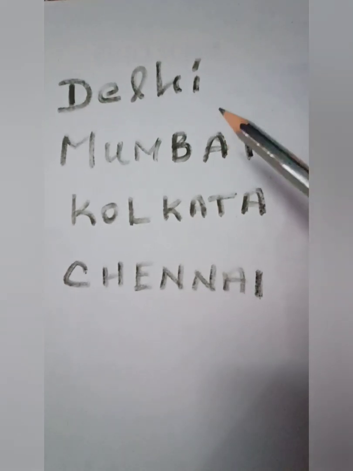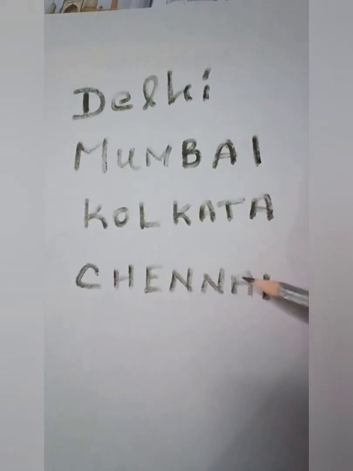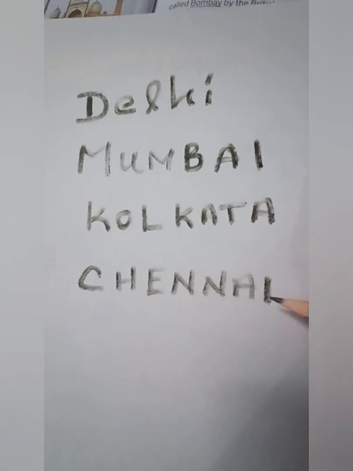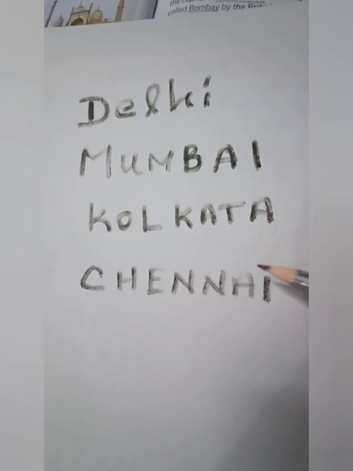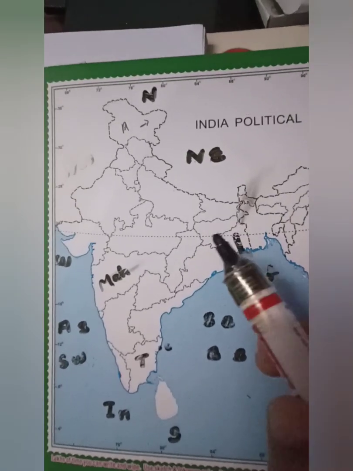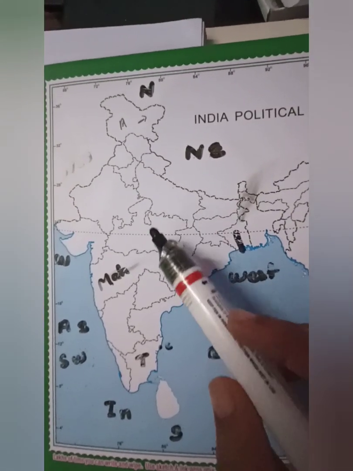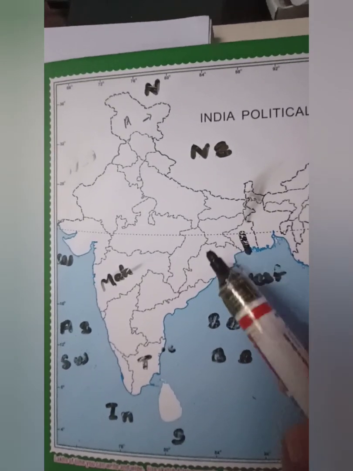So these are the topics which we learned before, right? Delhi, Mumbai, Kolkata and Chennai. So children, stay tuned. We'll have a small recap about these 4 cities and then we can move on to the next thing, okay? Children, this is the India political map, and in the next session you're going to learn this map in detail.